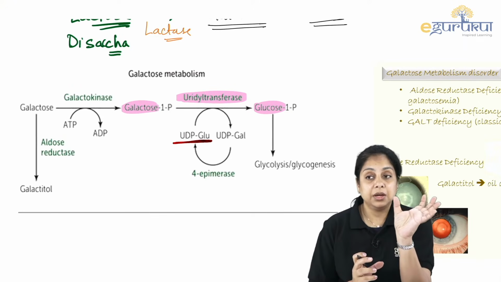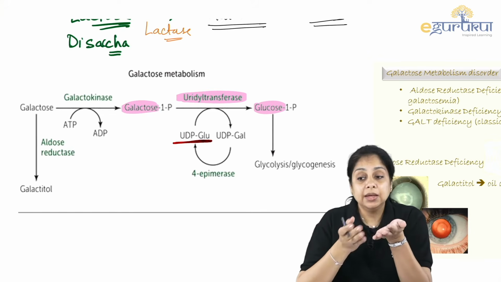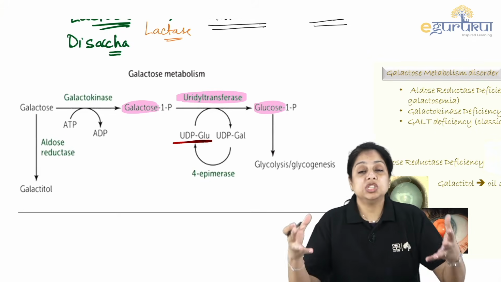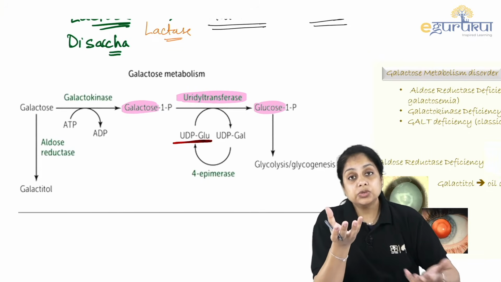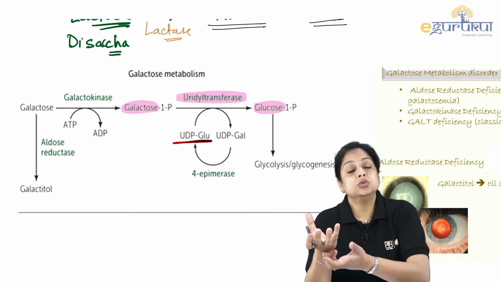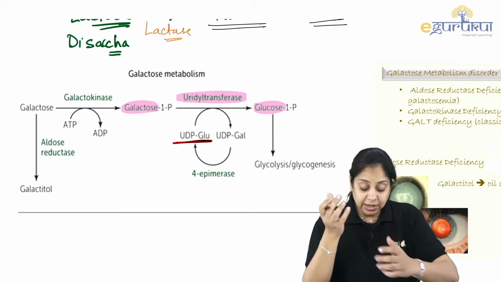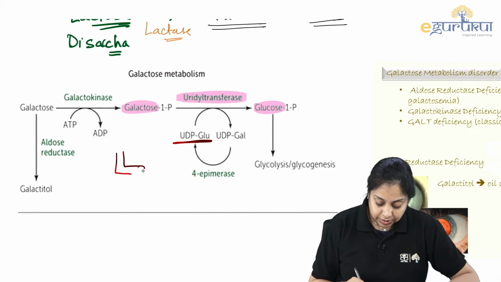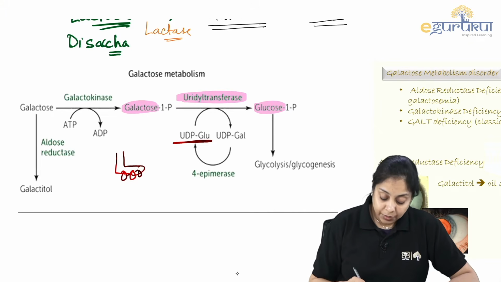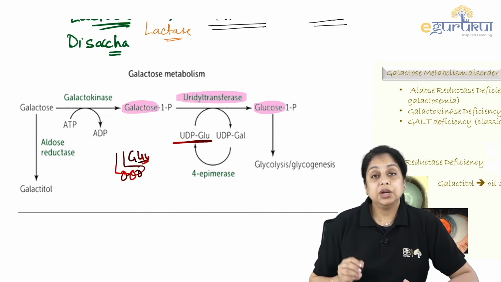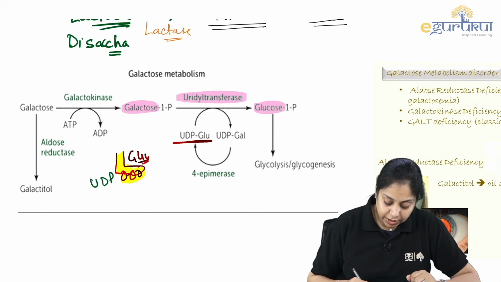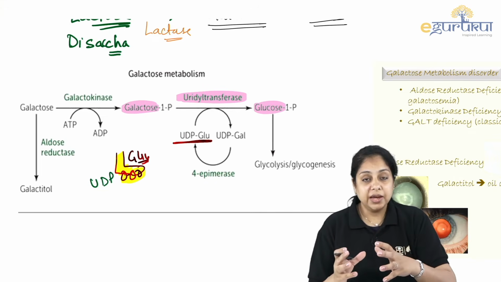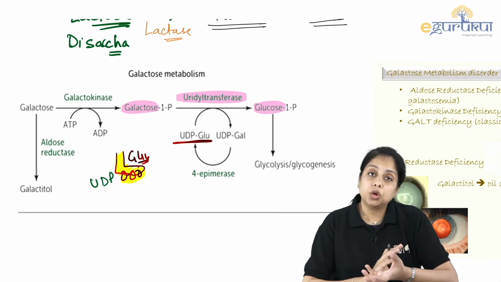The UDP, you can remember it like this: all of you have been to a wedding. When the groom comes, he comes on a chariot. The major person, your groom, is your glucose. He has to sit on a chariot and the chariot takes him to the wedding place. So imagine it like that. This is your chariot. My drawing is not good, and this is going to carry your glucose so that we can convert galactose into glucose. This chariot is your UDP. It will take it to the venue, and then the galactose will be exchanged for the glucose.